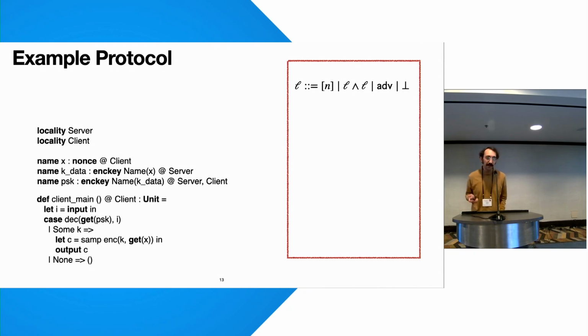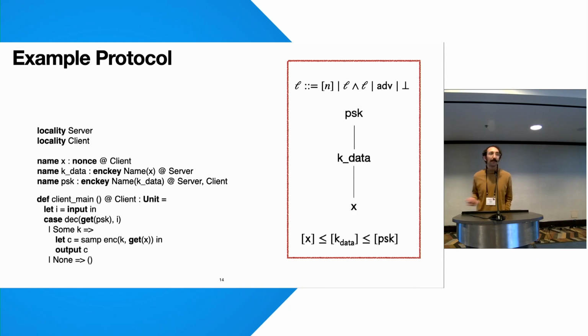Information flow in our system is defined over the labels, given here at the top right. Labels are either atomic labels for names, like X or kData, the join, that's like the and, of two labels, a special label for the adversary, or a bottom label. The labels for names form a hierarchy, which protects the secrecy of data and avoids key cycles. The hierarchy here, which we derive from these name declarations, states that PSK is on top, with kData below that,